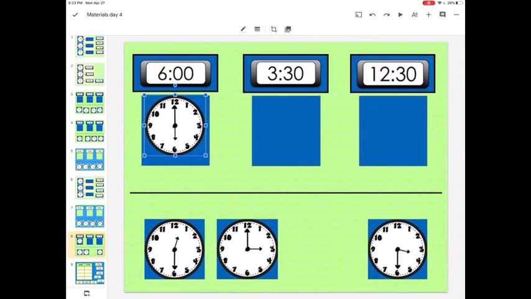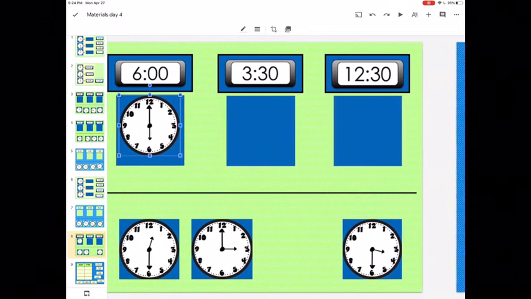Next one. Oh, we know if the minute's 30, it's going to be half hour, which is going to be on the 6. And in the hour spot, it's a 3, so it is 3:30. Now we need to find the analog clock that has the minute hand facing the 6, and we know that when it's half an hour, the hour hand's going to be in between two numbers, so we need to find the one that's in between the 3 and the 4, right here.